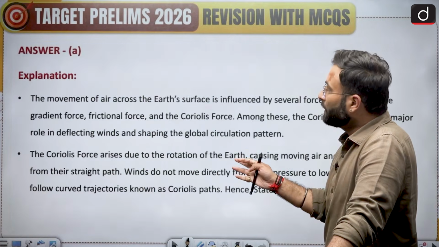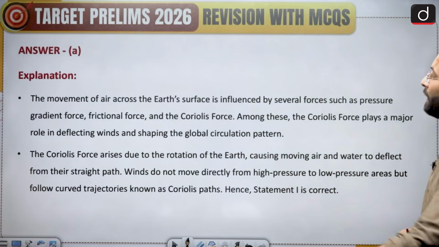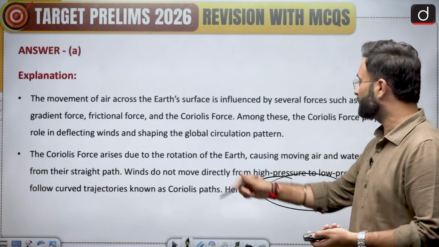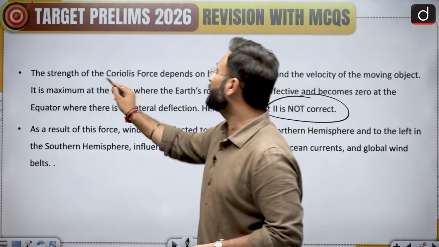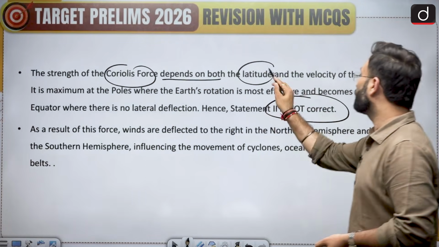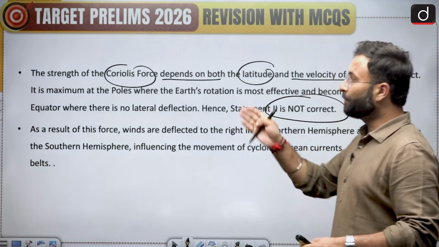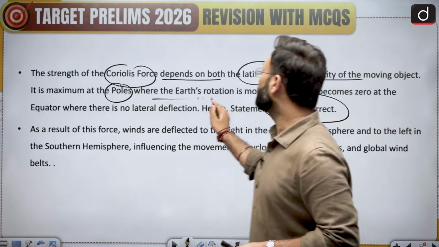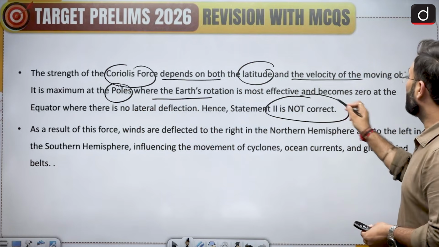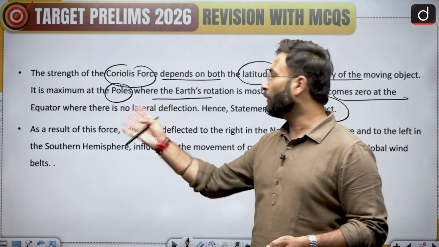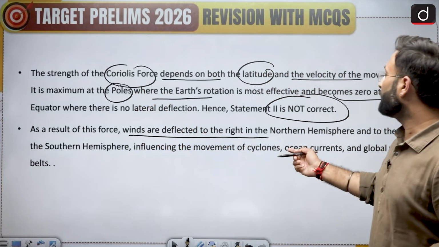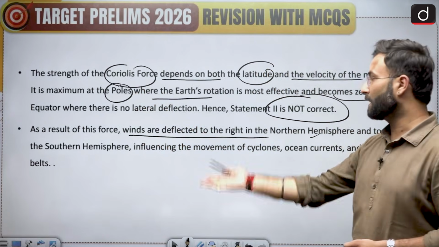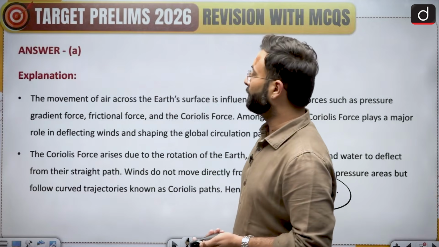Now coming to the next part, that is the explanation which is given over here. We have already discussed it. So here you can say that statement 1 is correct, which we have already seen, and statement 2 is not correct, because the strength of the Coriolis force depends both on the latitude as well as the velocity of the moving object. It is maximum at the pole, where the Earth's rotation is the most effective, and becomes zero at the equator, which we have already discussed. Now, the winds are deflected to the right in the northern hemisphere and to the left in the southern hemisphere. That is what the Coriolis force makes us understand.